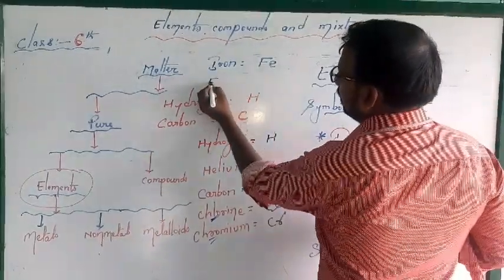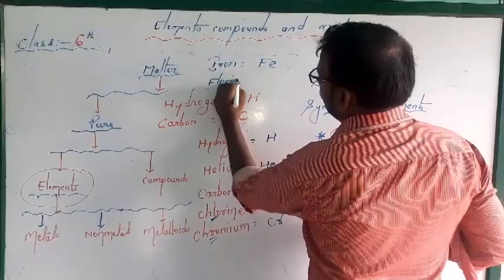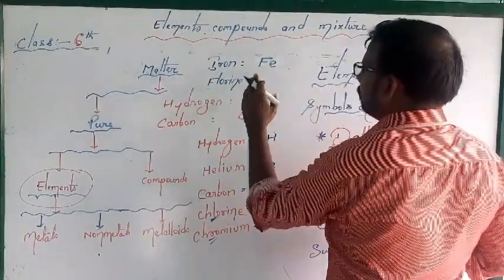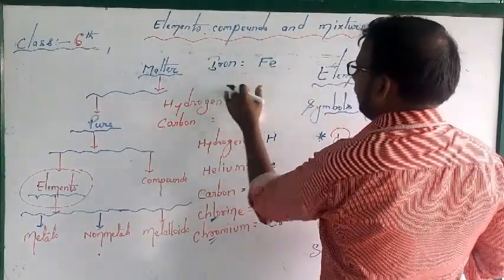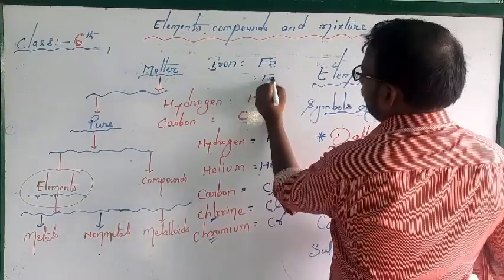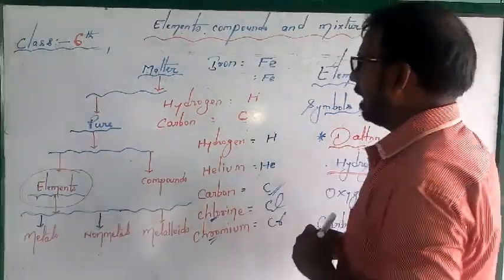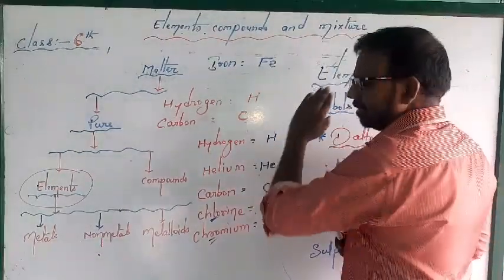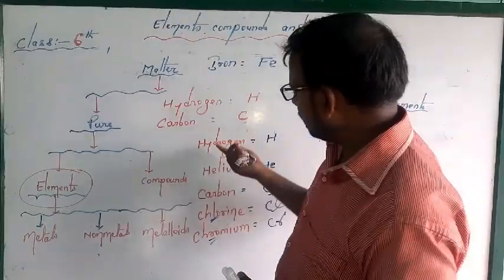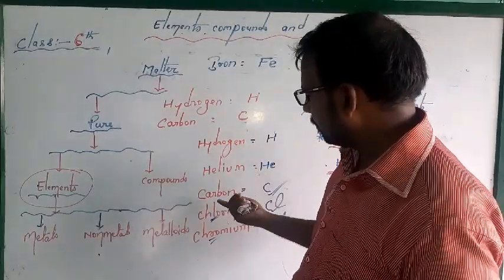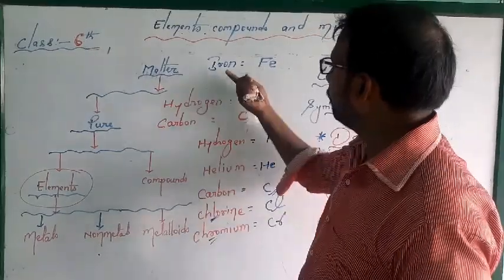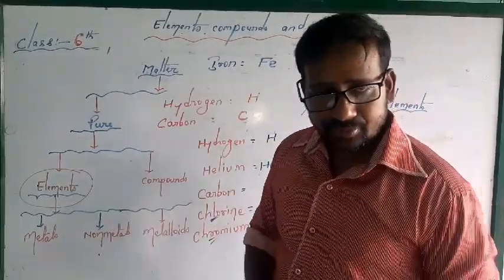Fluorine. Fluorine represents F, sorry. So there is no need to know that halogen family. Just know hydrogen, helium, carbon, chlorine, chromium, iron.